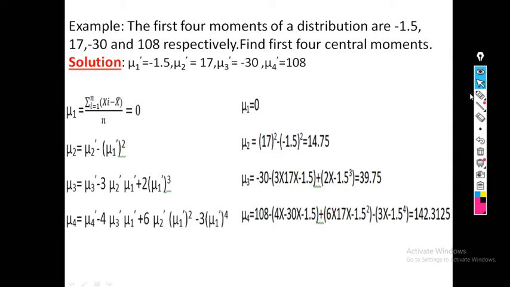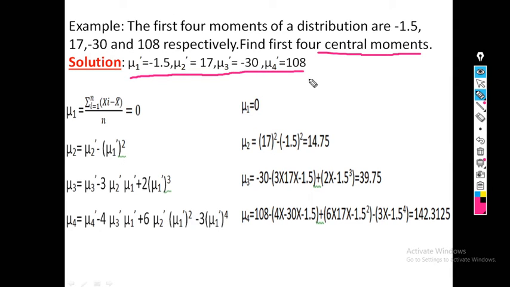Now see one example based on the relationship between raw and central moments. The first 4 raw moments of a distribution are given as minus 1.5, 17, minus 30 and 108 respectively. They ask us to find the first 4 central moments. Now see the solution. All the raw moments are written here: mu1 dash minus 1.5, mu2 dash 17, mu3 dash minus 30 and mu4 dash 108.